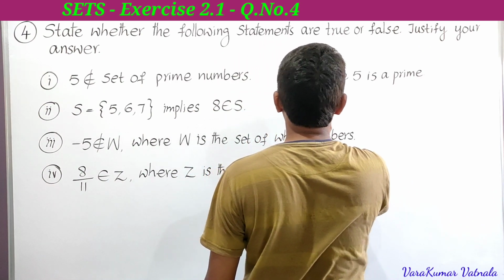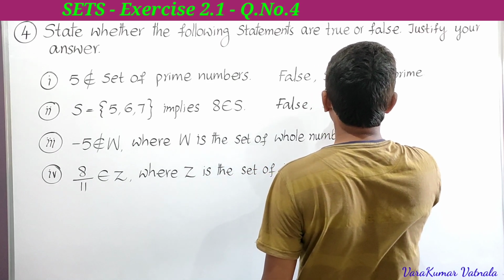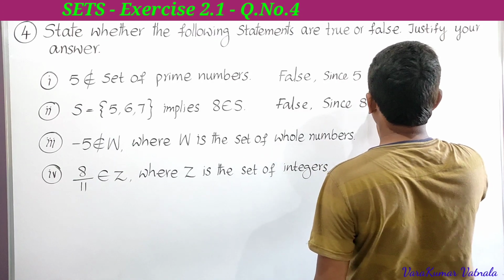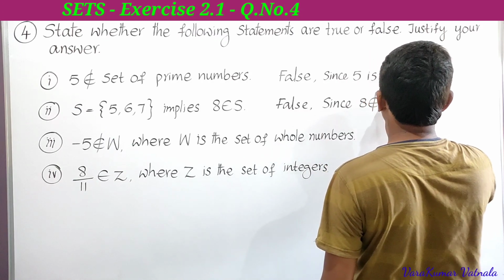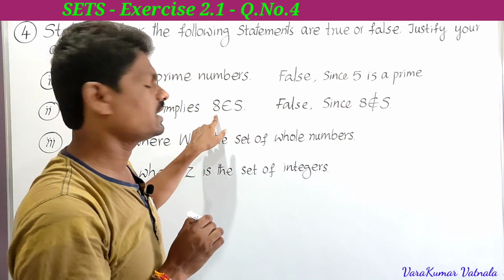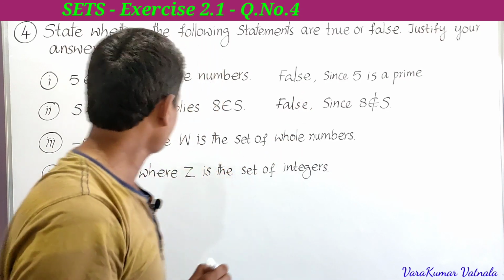So why is it false? Since 8 is not there, 8 does not belong to S. Actually 8 does not belong to S, but he has given 8 belongs to S, hence it is false. So next, the third one.